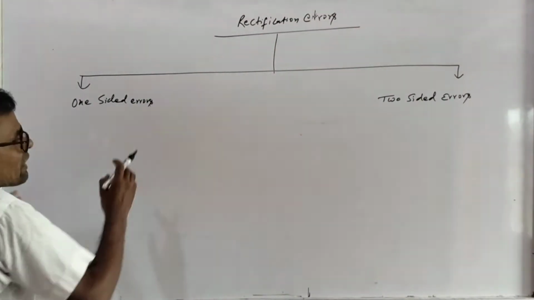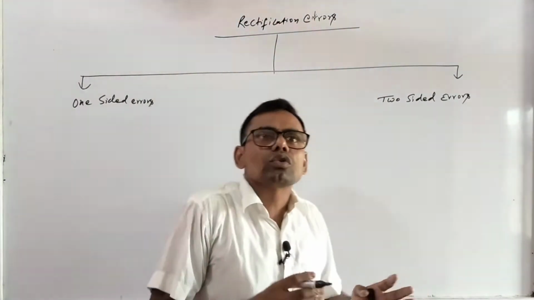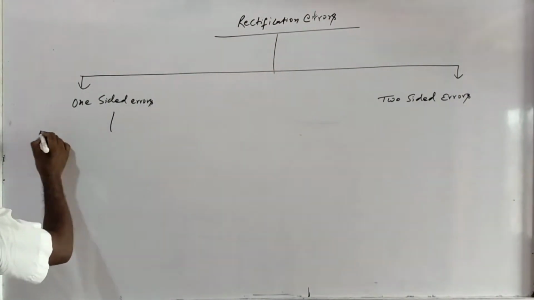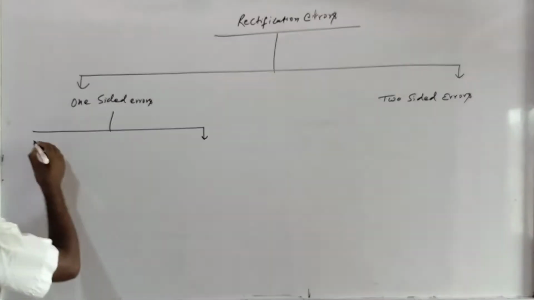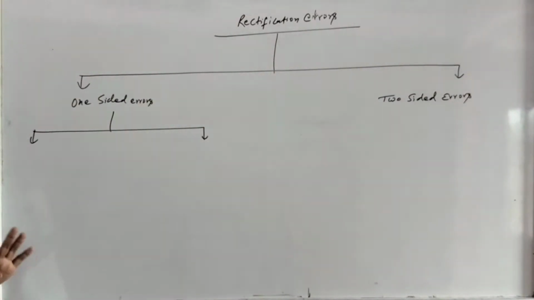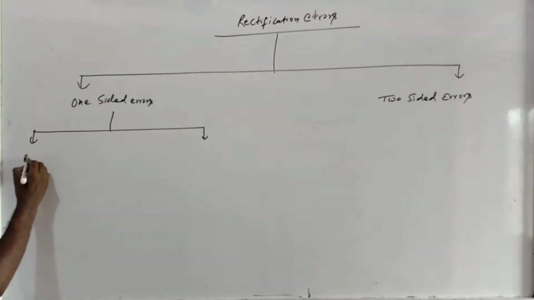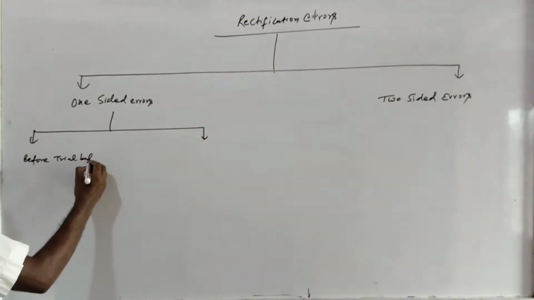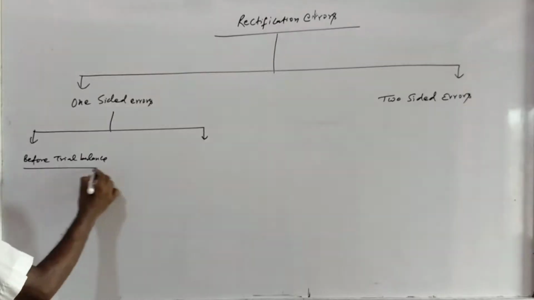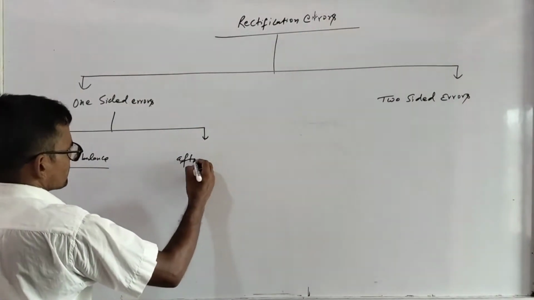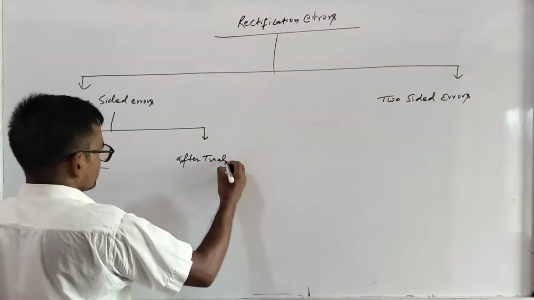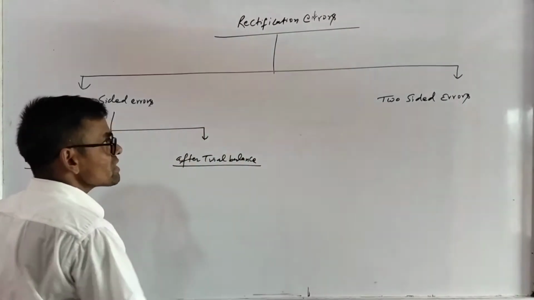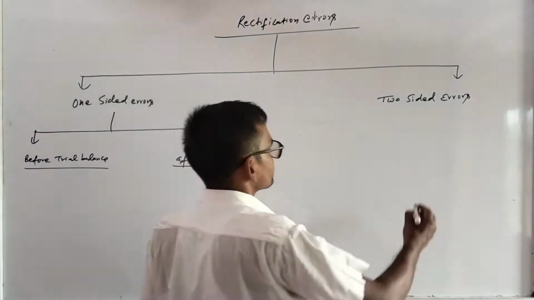When you are clear about one-sided or two-sided error, after that we have to be clear about when the errors are located: before trial balance or after trial balance.